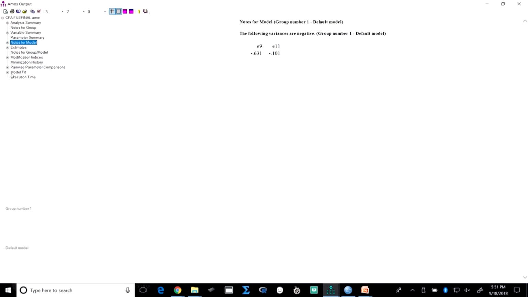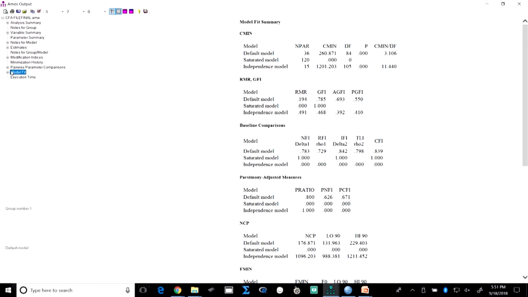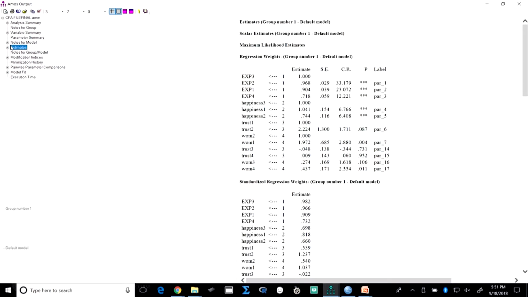So, in the estimates, first you look for the model fit normally. So, it is how it is there. Now, go to the estimates. I had said, if you remember, that the estimates need to be significant, right. But here this is very interesting. If you see this one, trust, the construct 3 with the trust 4, right. This is 0.952, right. So, 0.95, this is not significant, right. We have a cutoff value of, let us say, 0.01. So, it is much above it. That means the null hypothesis, which says that there is no relationship, cannot be rejected.